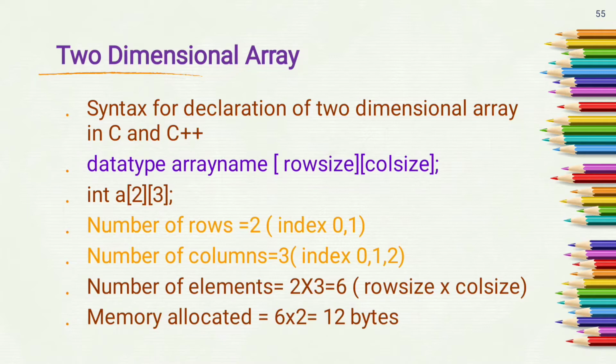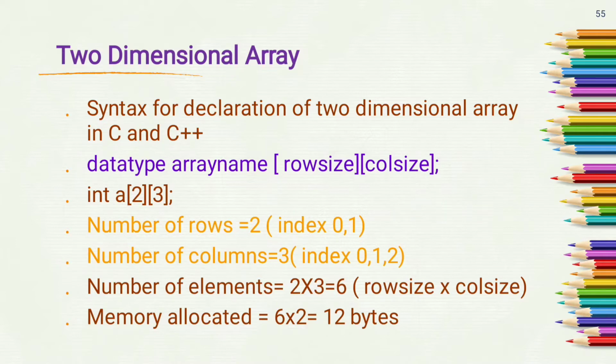For example, int a[2][3]; This is an example of a two-dimensional array where the number of rows equals 2 and the number of columns equals 3. But as we know that in C++ the index of an array starts from 0, so the index numbers for rows are 0, 1 and the indexes for columns are 0, 1, 2.